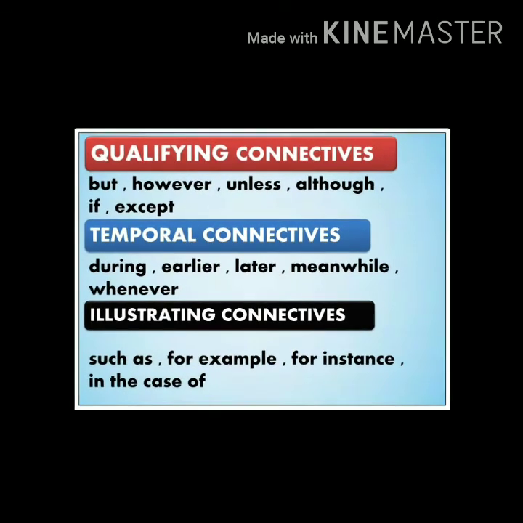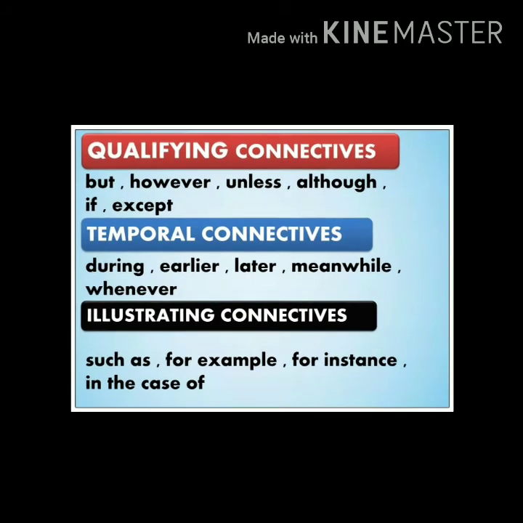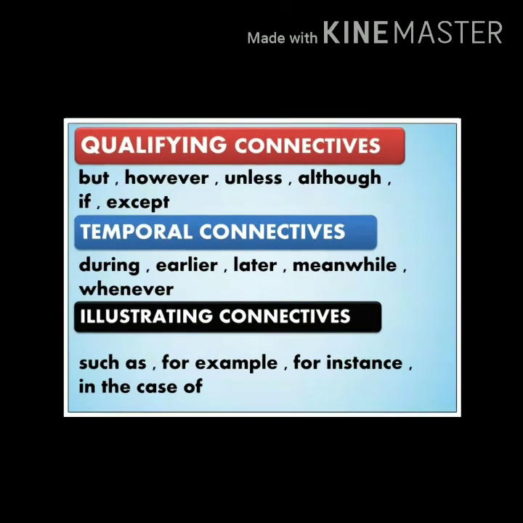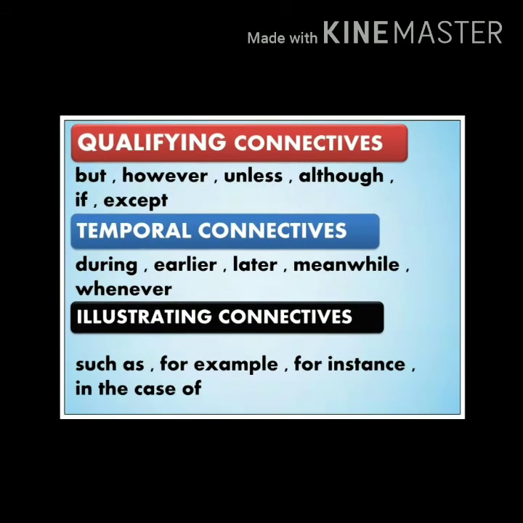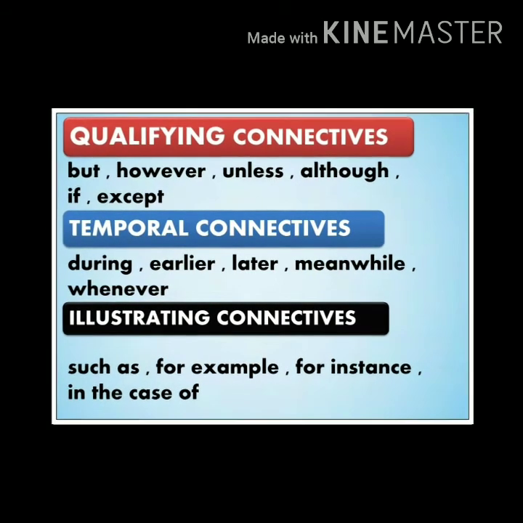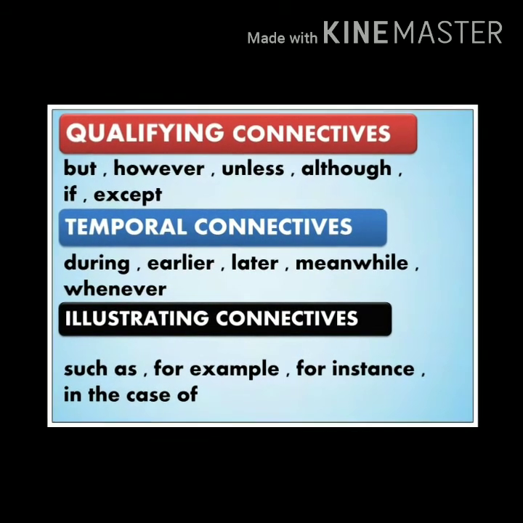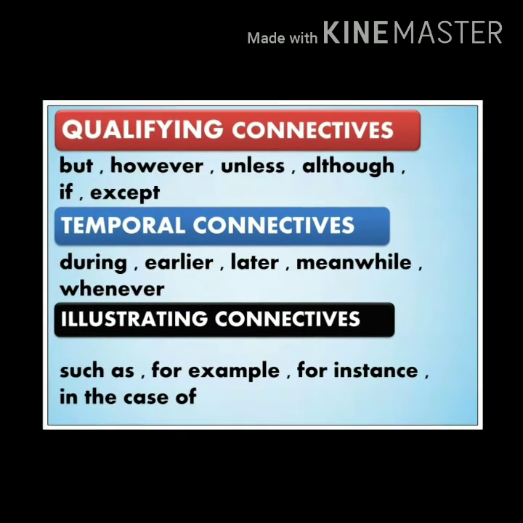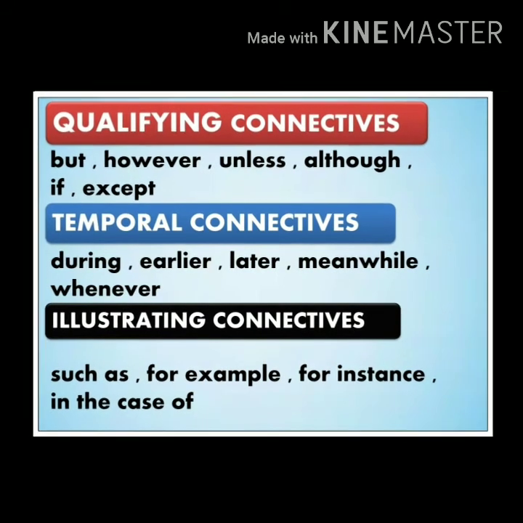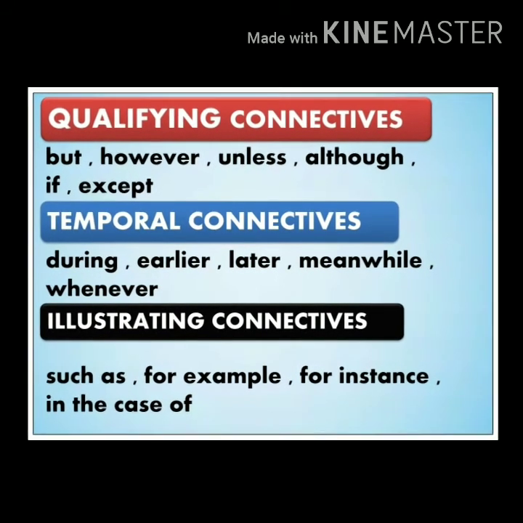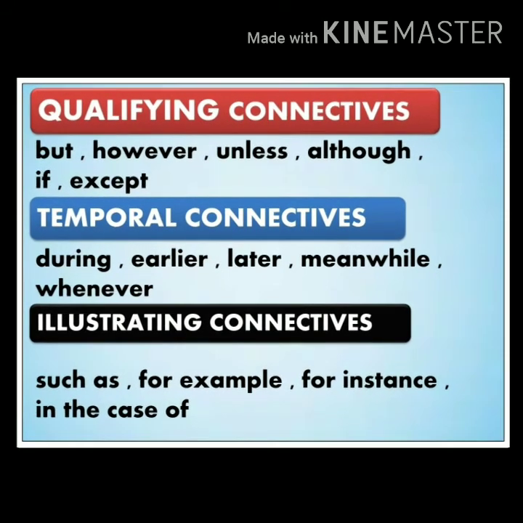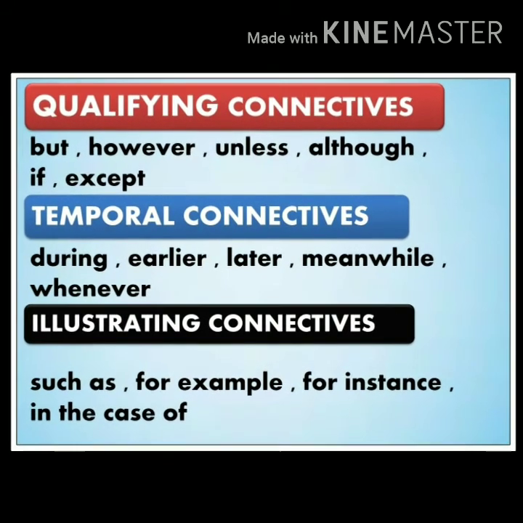Temporal connectives. Time connectives are words or phrases which are used to tell a reader when something is happening. They are sometimes called temporal connectives. Examples: during, earlier, later, meanwhile, whenever. Illustrating connectives. These connectives are used when we want to give an example of something. Examples: such as, for example, for instance, in the case of.